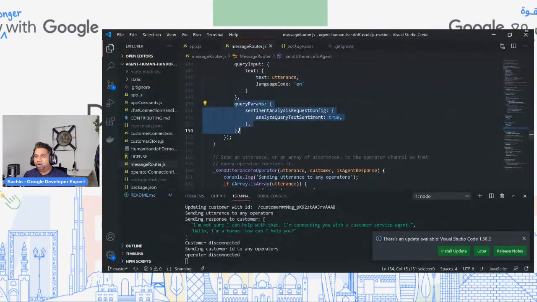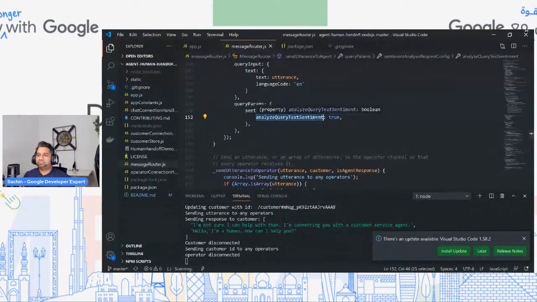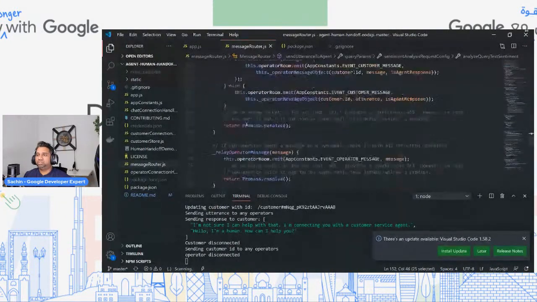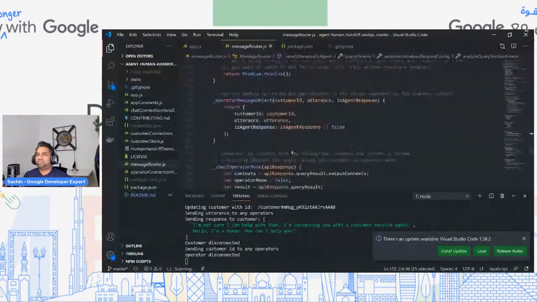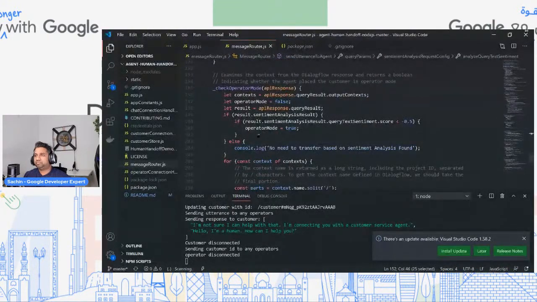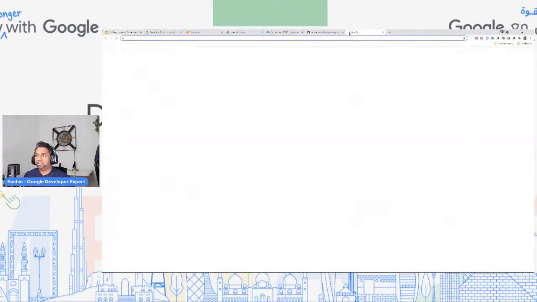Along with that, I'm also going to add another additional parameter, which is the sentiment analysis request config, saying that analyze query sentiment text is true. That's basically what it is. And the send utterance to operator, everything to do with the operator, is basically handled over here. You'll get to see a lot of this directly working, so let me actually show you this demo. Hope you guys like this.